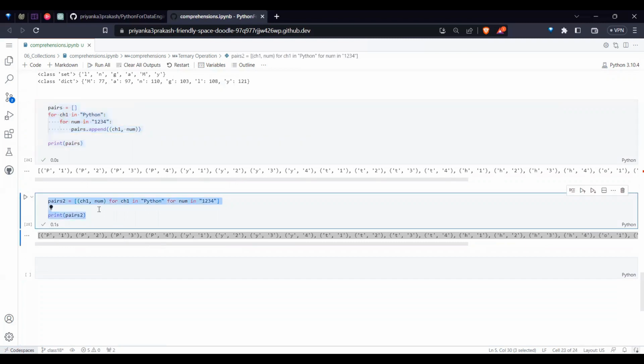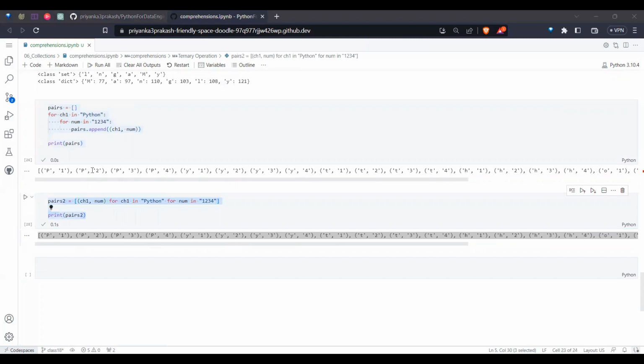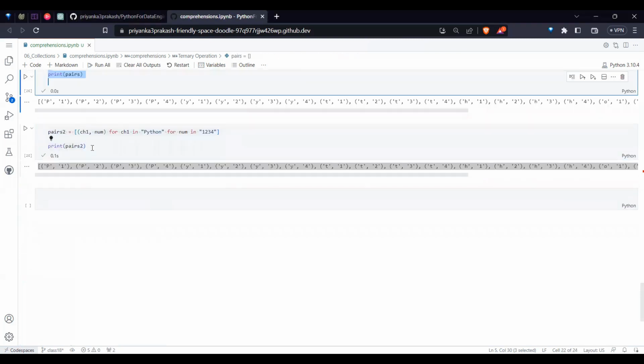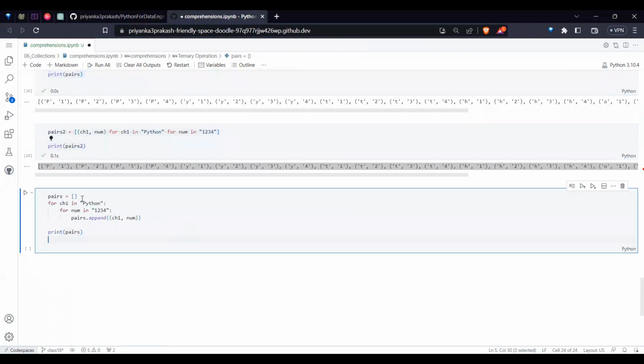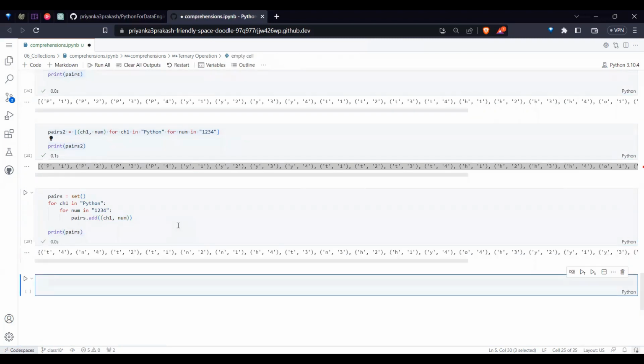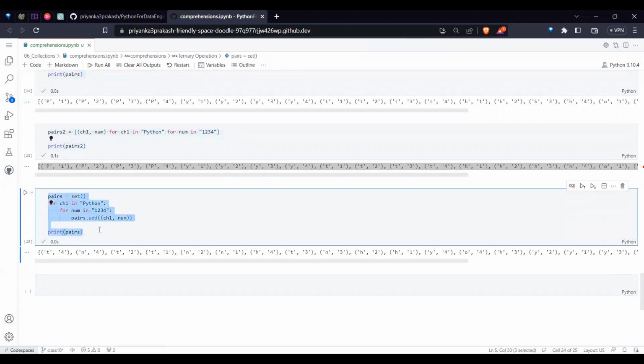Similarly, not only this, if you want to do the same thing in a set, which we have seen, how do you do it? For a set, you don't define empty braces, because empty braces means a dictionary. If I take a set, instead of add we need to use append, because it's a tuple, it can take it also. And if you see the pairs, you get a set of tuples.